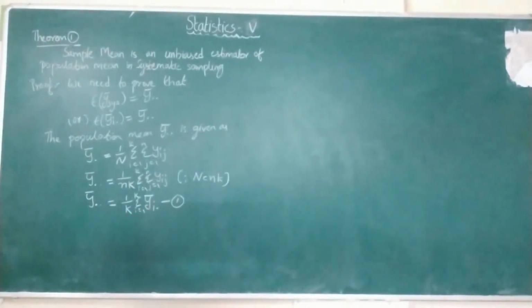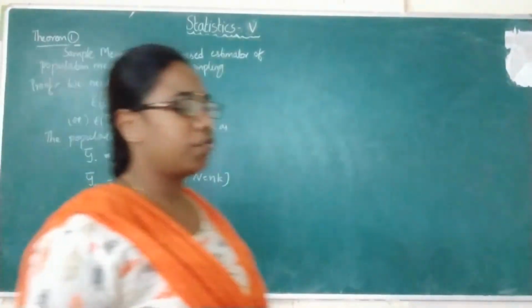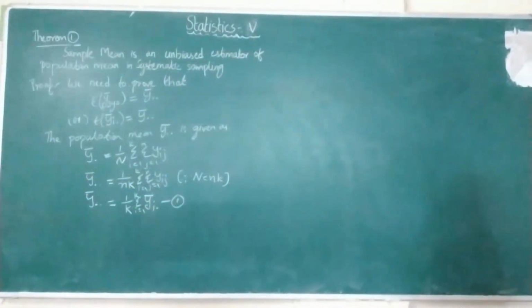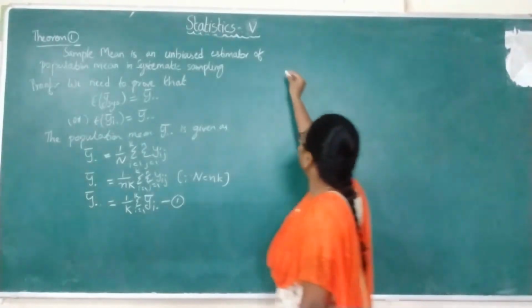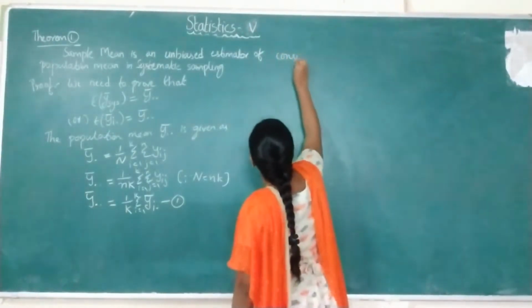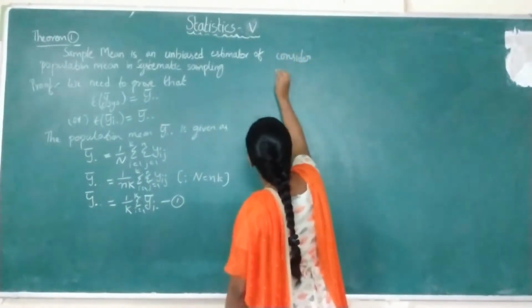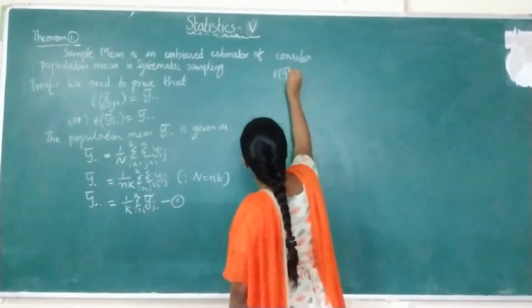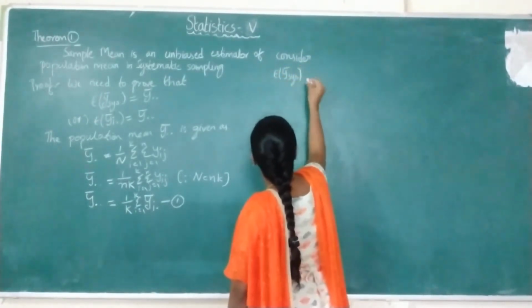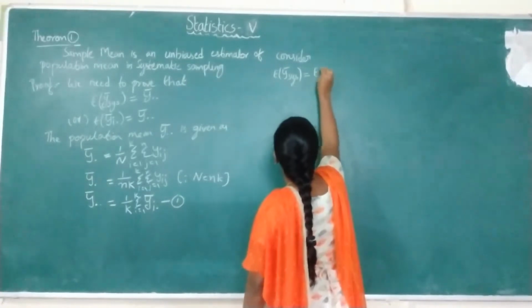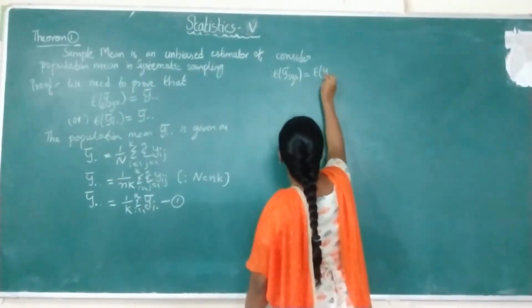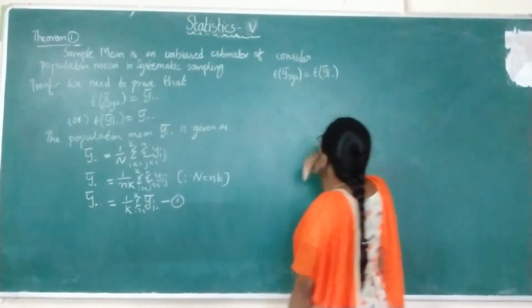Now consider the expectation, the required proof. Consider expectation of y bar SYS, which equals expectation of yi dot bar.